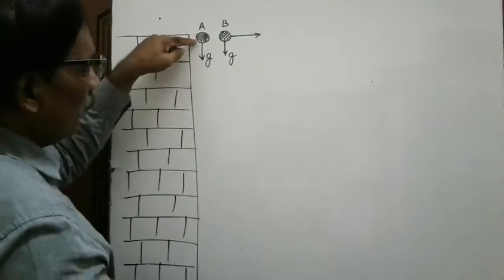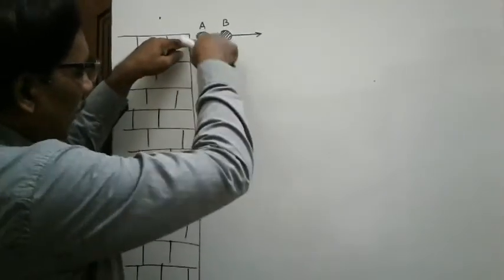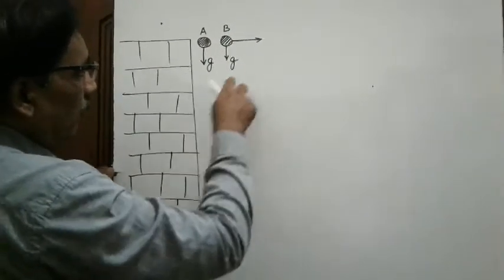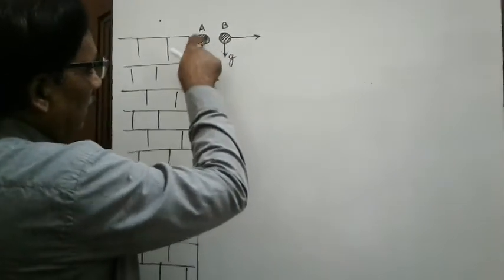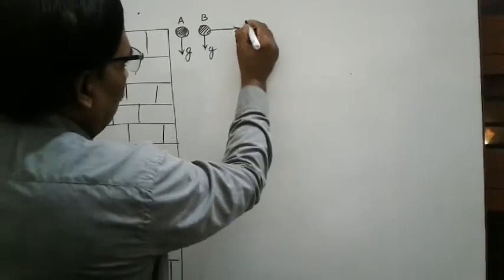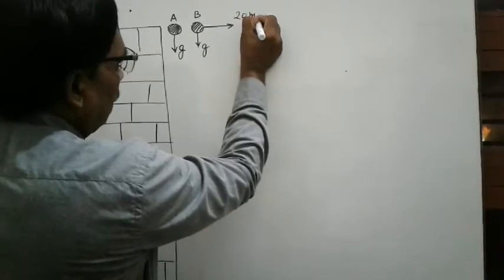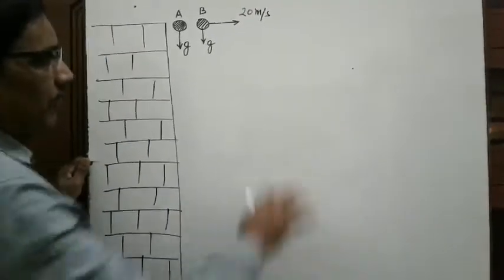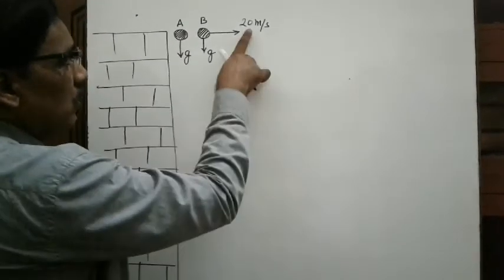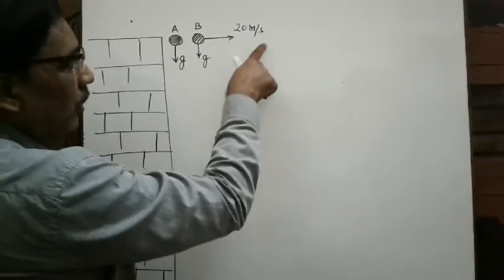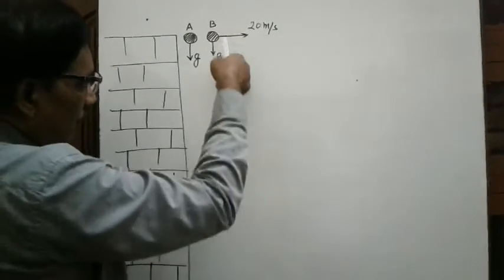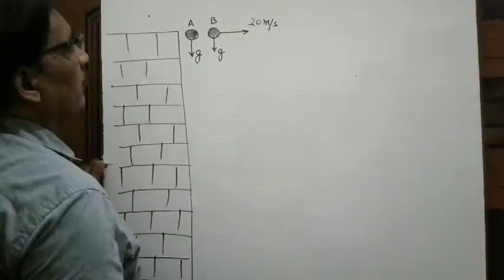Initially the velocity of these two balls in the vertical direction is 0. This has horizontal velocity also 0, but the horizontal velocity of ball B is something, suppose it is 20 meter per second. If we neglect the air friction, there is no factor which will change the horizontal velocity.